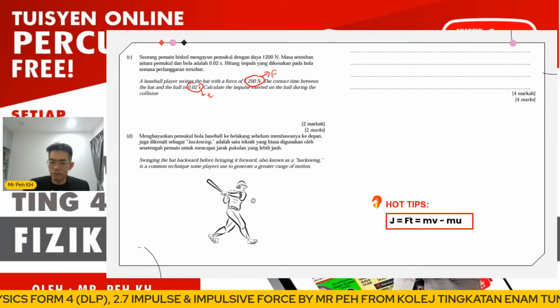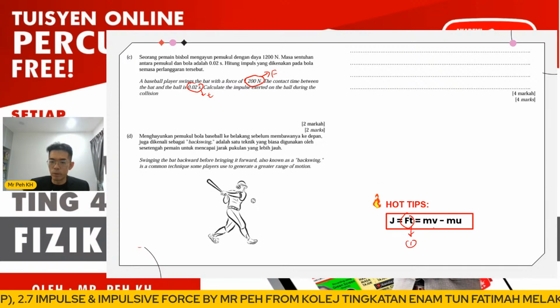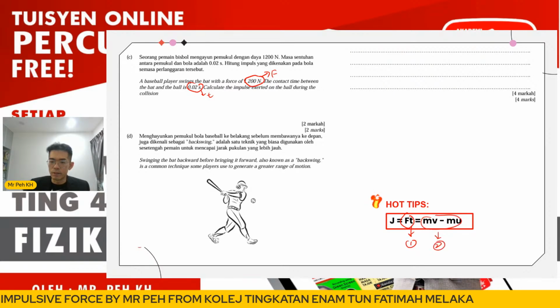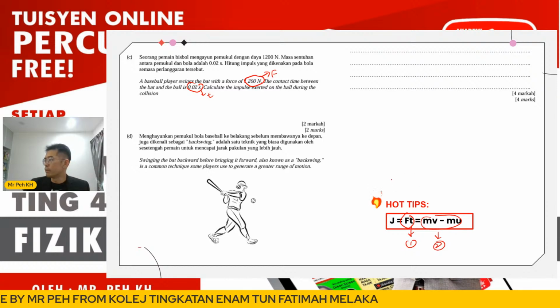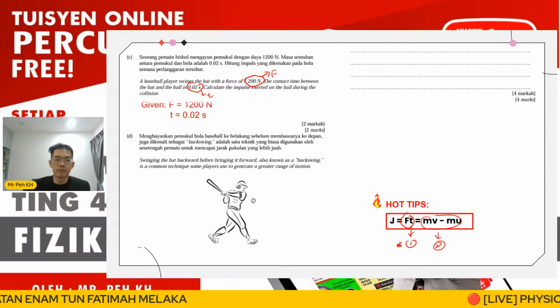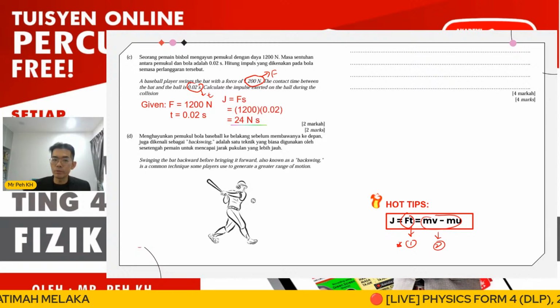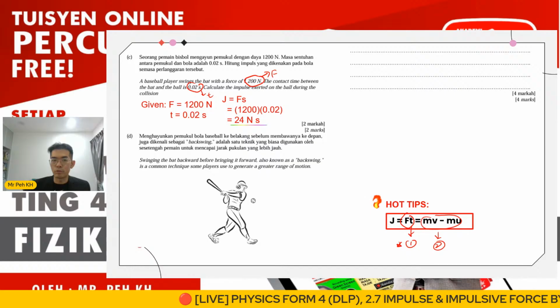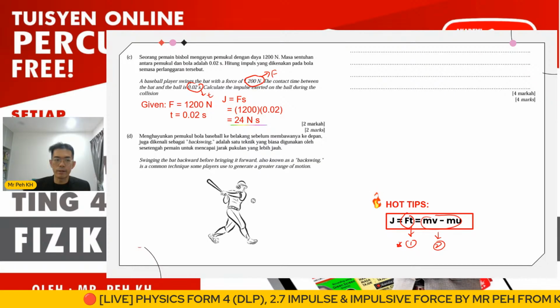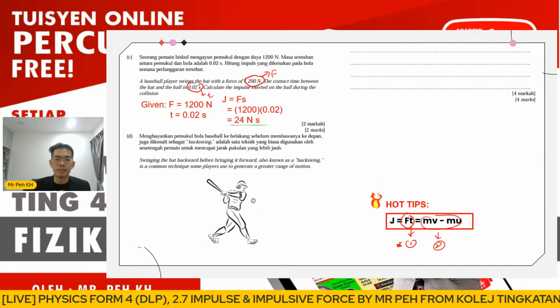Just now I mentioned that for impulse we have 2 formulas, right? And here the information given will be for F and T only. So we choose the first equation. So you just substitute, you will get 24 Newton second. Okay, so please remember, give the correct unit also. Okay, so this will be regarding the calculation.